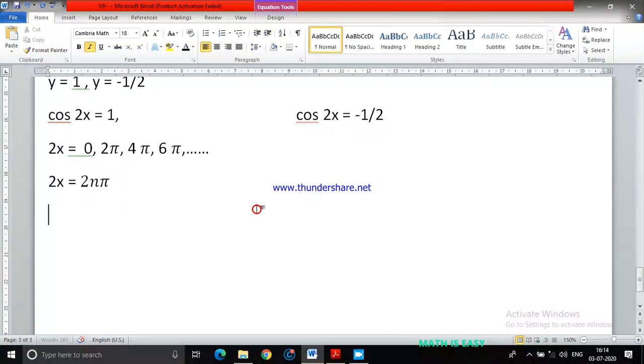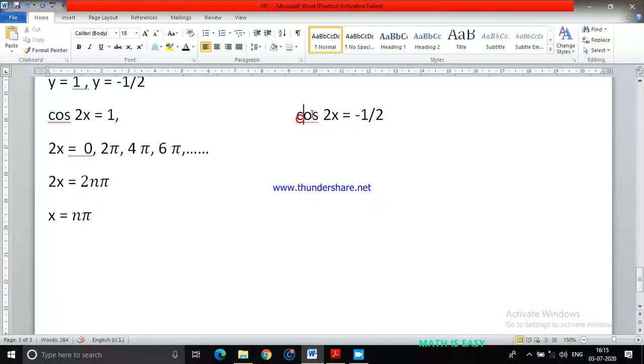Then 2x equals to, so this is nothing but 2n pi. You may ask, why can't you write n pi only? If I write n pi, then n value can be 1. Then it will be pi only. So cos pi is going to be -1. These are all the even numbers. All the multiples of pi is even numbers. Every even number can be written as 2n and then multiply with pi. So therefore x value is going to be n pi. This is the possible value of x, where n belongs to z. It can be positive number or it can be negative number.